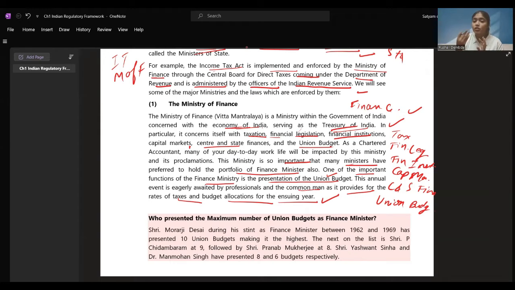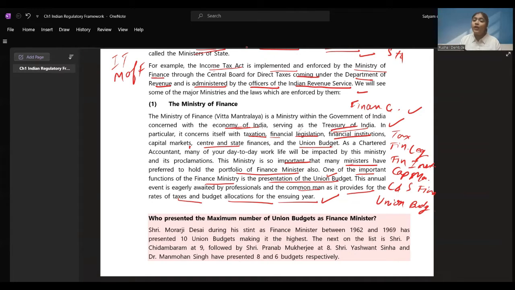Suppose for electricity or solar they have given 50,000 crores, how much amount is being invested, what are the expected results; for education if they are spending, for cleaning the Ganga river if they are spending, how it is allocated, all these things are to be taken care of. And the Ministry of Finance is assigned with this important task of presentation of the union budget.